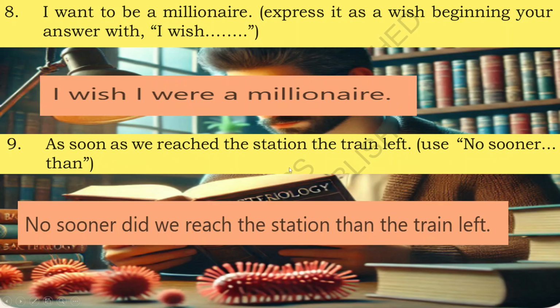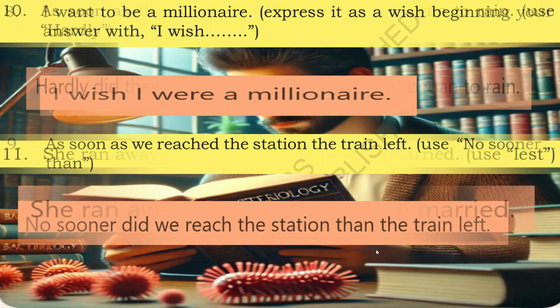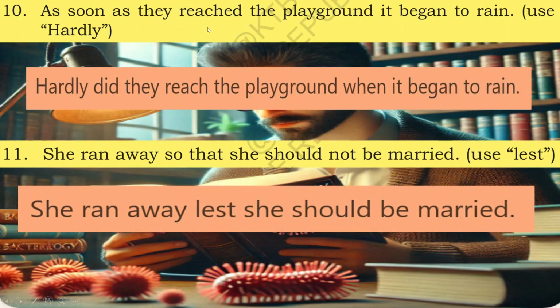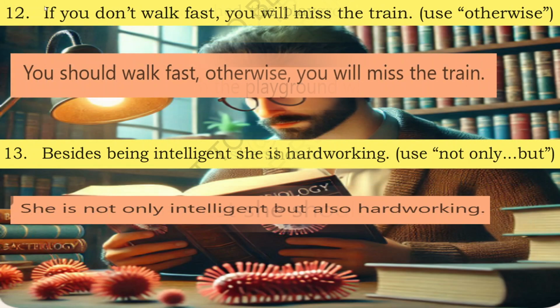Ninth one, as soon as we reached the station, the train left. Use no sooner than. No sooner did we reach the station than the train left. Tenth, as soon as they reached the playground, it began to rain. Use hardly. Hardly did they reach the playground when it began to rain. Eleventh, she ran away so that she should not be married. Use lest. She ran away lest she should be married. Twelfth, if you don't walk fast, you will miss the train. Use otherwise.